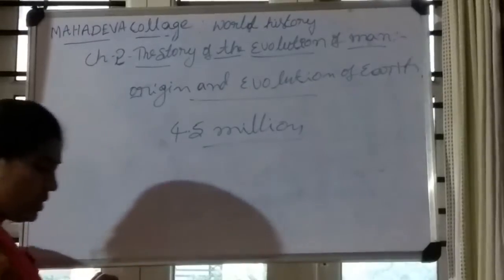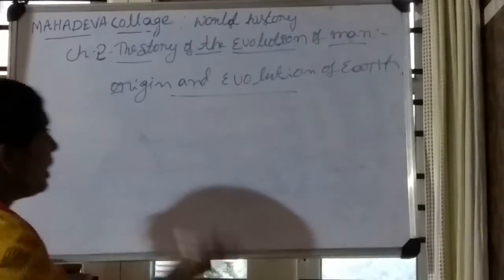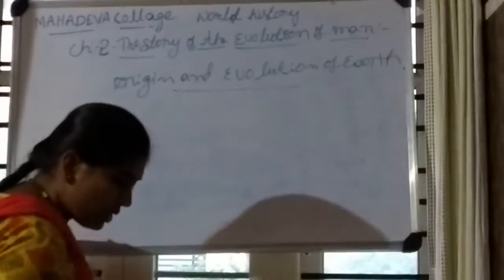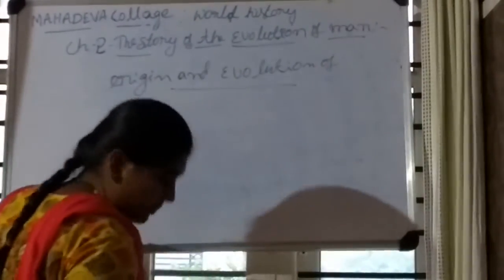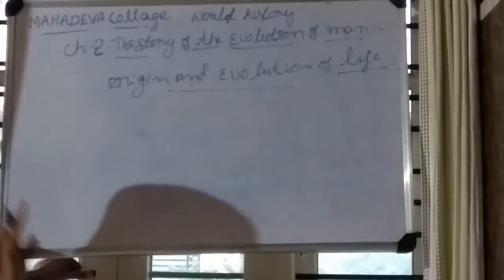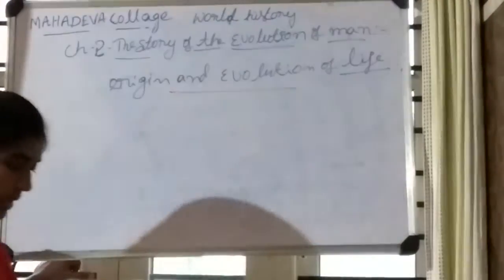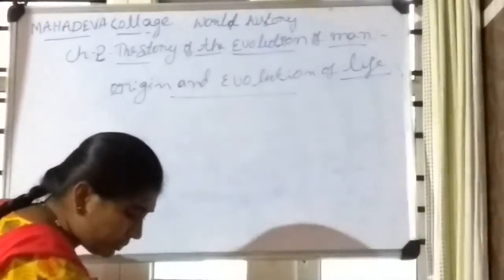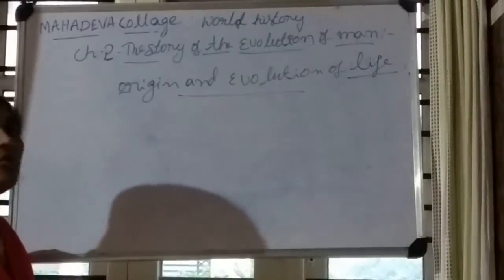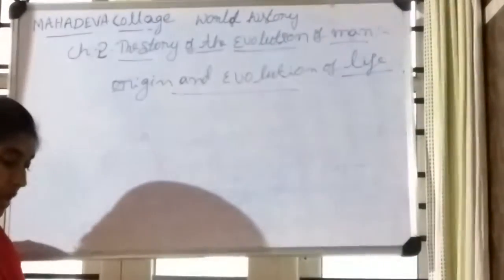Next, the origin and the evolution of life. Now we know how the Earth evolved. Next, the origin and evolution of life. First, the Earth was formed. After that, which animals were formed on the Earth? There are many theories regarding the origin and evolution of life.